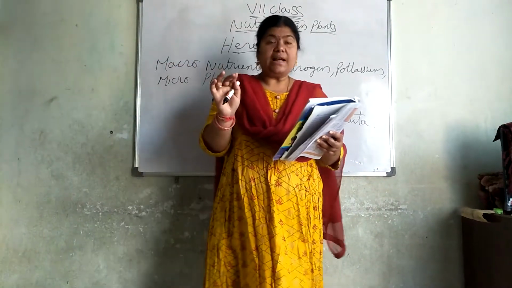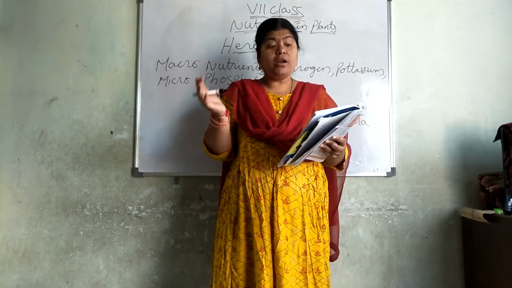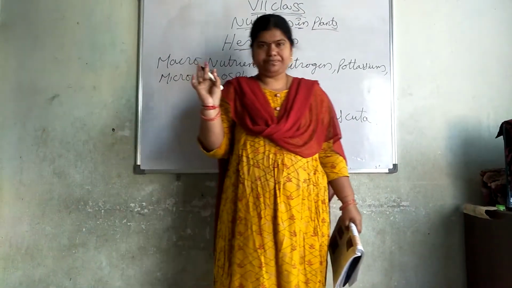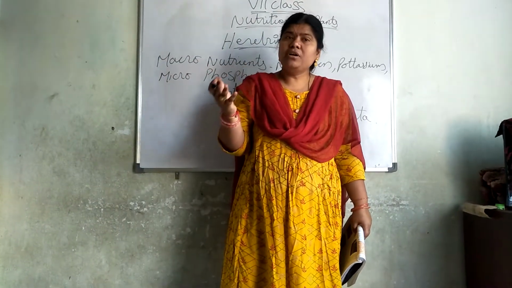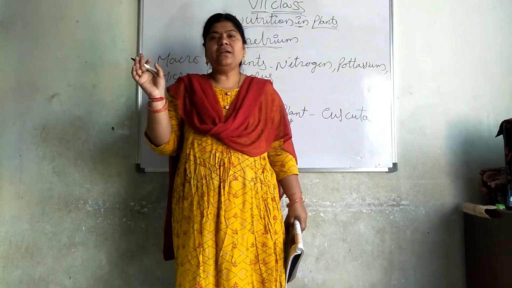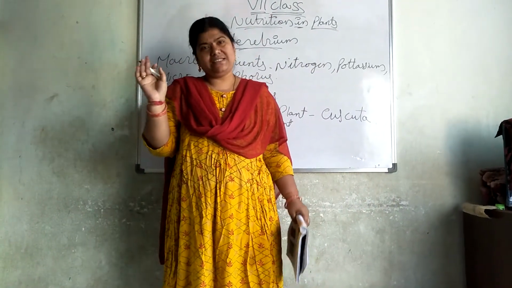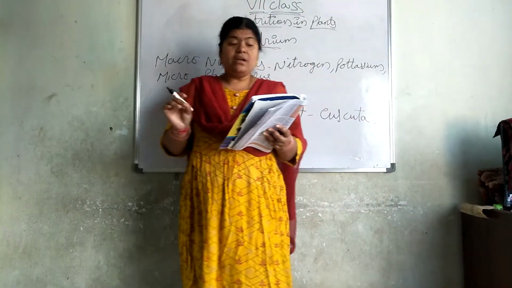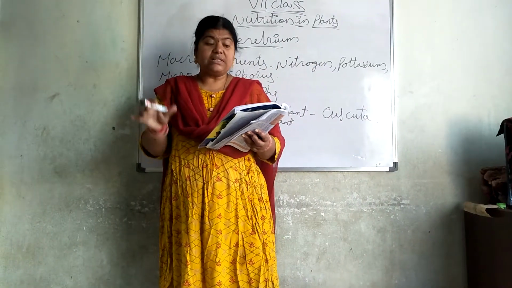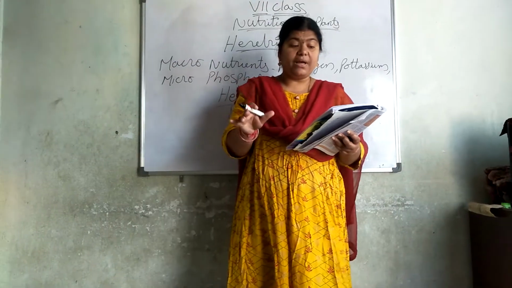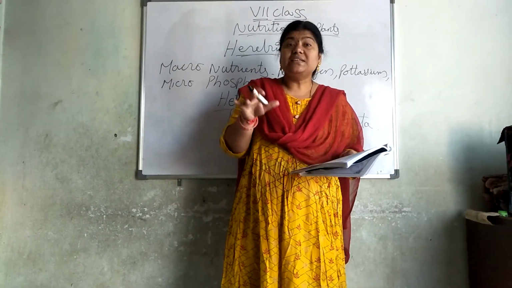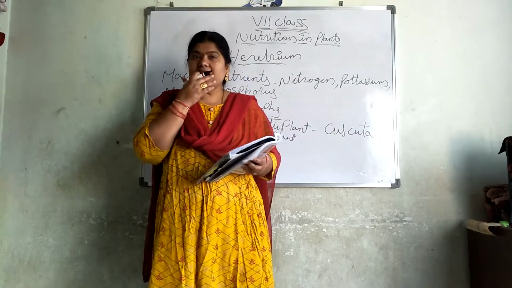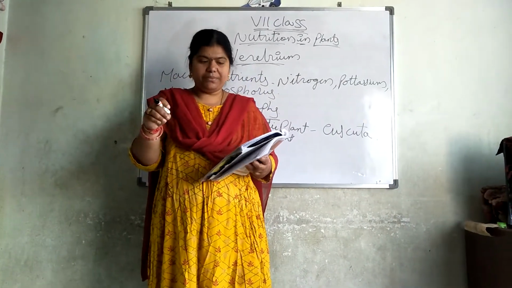Cuscuta neither has leaves nor chlorophyll, meaning such type of plants do not have any leaves. They do not even have chlorophyll. How will they be? Yellow thread-like structures, only like creepers they will move. How do they survive? From where do they get nutrition? Cuscuta takes food from the plant on which it is climbing.